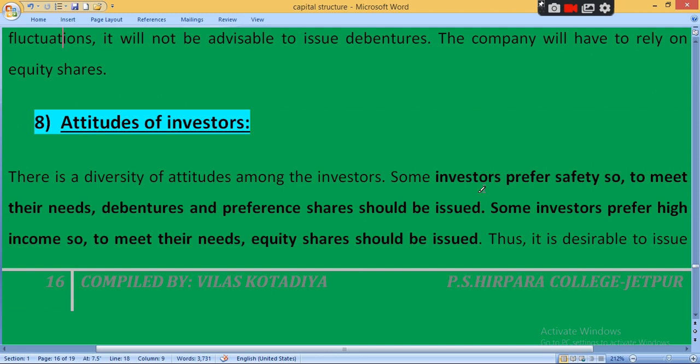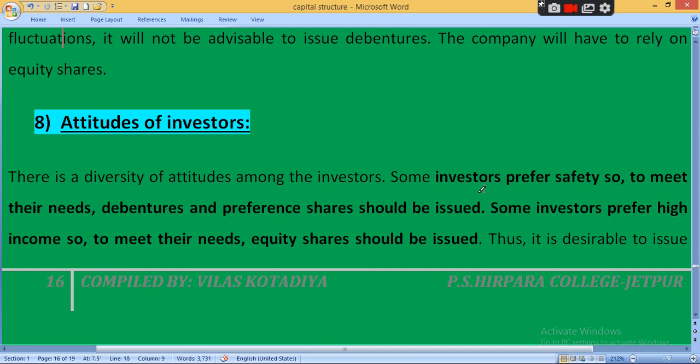So bold investors will prefer to invest in equity shares. Equity share is considered a riskier investment as compared to bonds and debentures because dividend is not compulsory. And second, at the time of winding up or shutdown, the company first has to pay the debenture holders, then preference shareholders, and if some profit remains, the company at last pays the equity shareholders. That's why investment in equity shares is considered riskier.